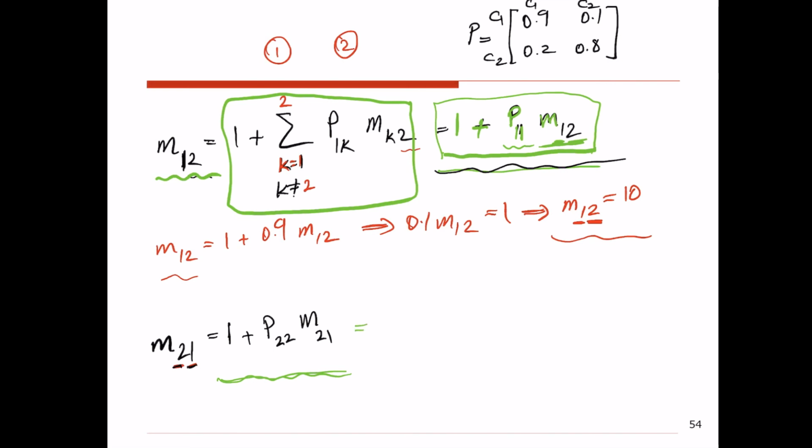So now if I want to calculate this, that's going to be 1 plus P22, which is 0.8, times M21. That's one equation and one unknown. So 0.2 M21 equals 1. As a result, M21 equals 5. That means if right now I'm at state 2, on average, it will take me 5 transitions before I end up at state 1 for the first time. So that's the definition of mean first passage time from state 2 to state 1.